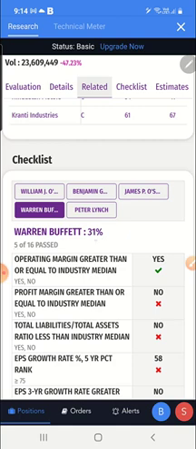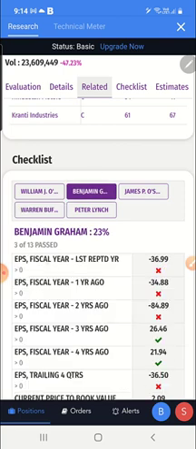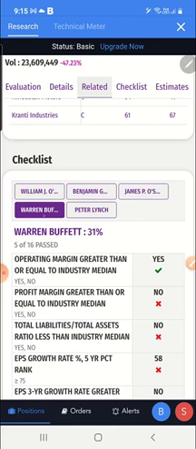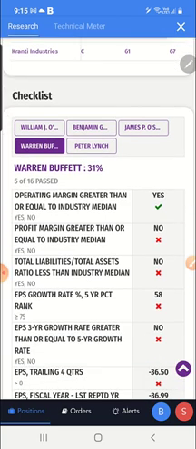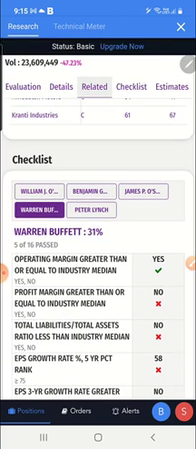That means he has given only a 31% rating for Tata Motors. Benjamin has different parameters. So they do some analysis with their parameters. If the parameters are met, they'll buy, otherwise they won't buy. We can say that Warren Buffett is the father of the stock market, what we say. So they are rating these stocks, and that we can also see in this. Okay, right. Now we'll go to estimate.